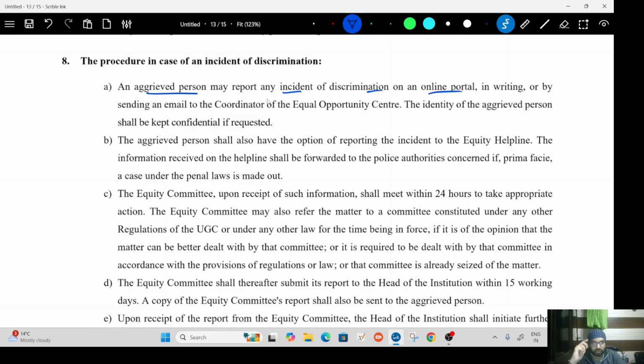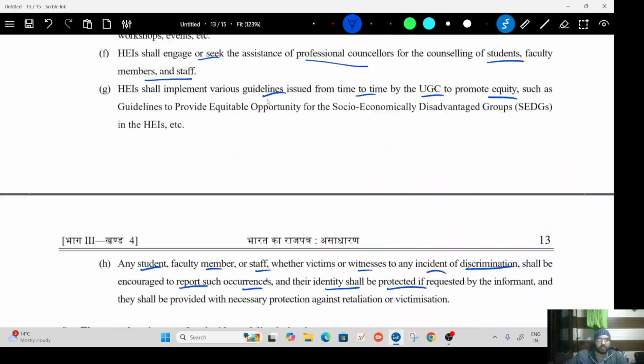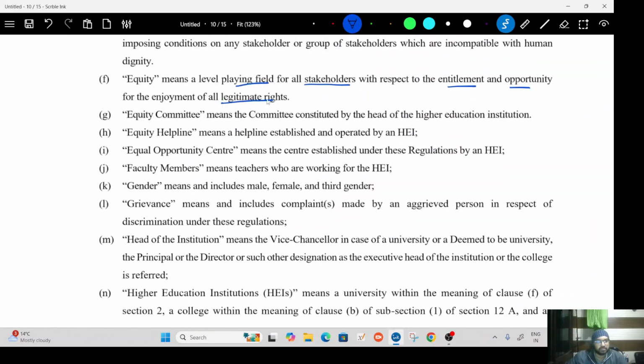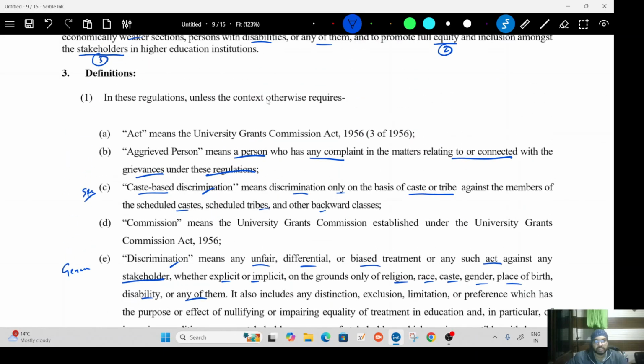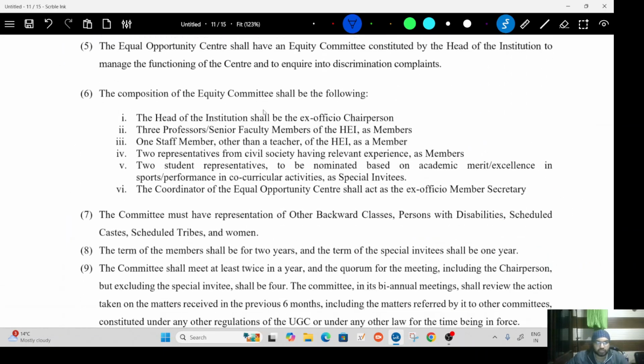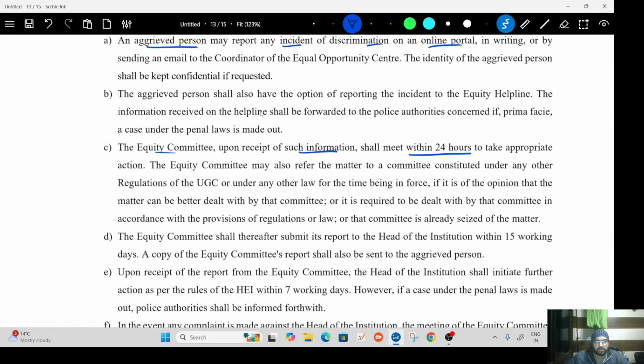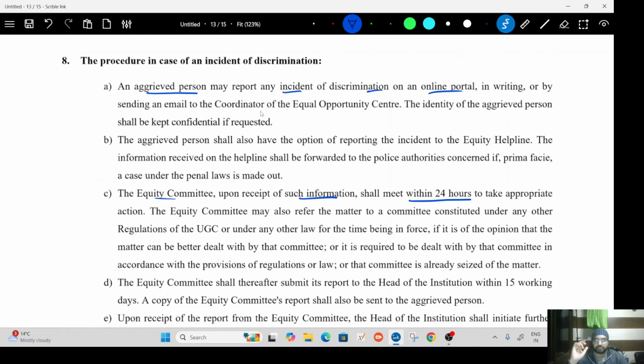Now, what will happen? Once this report has been filed, the equity committee, upon receipt of such information, shall meet within 24 hours to take appropriate action. Again, appropriate actions are not defined. Okay, go back to the definitions. If you see, appropriate action is not defined. So those appropriate actions could be anything. It could be a counseling session. It could be a one-to-one session with the student or that aggrieved person. So they will take what? They will take appropriate action.